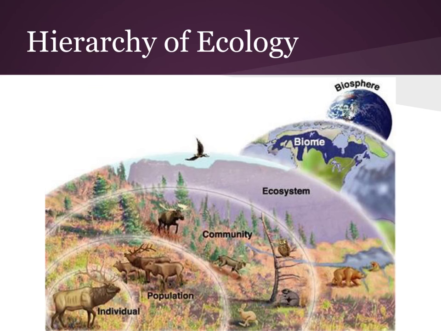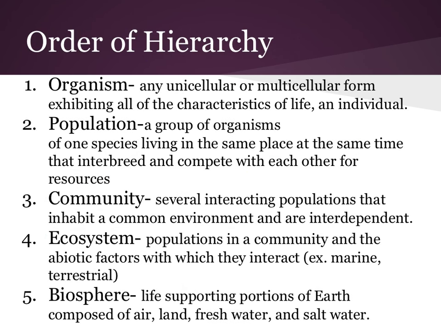And then how these communities interact within their entire area that they live in would be the ecosystem. And then what we said was the ecosystems make up biomes, and different biomes make up the whole entire biosphere of the Earth.